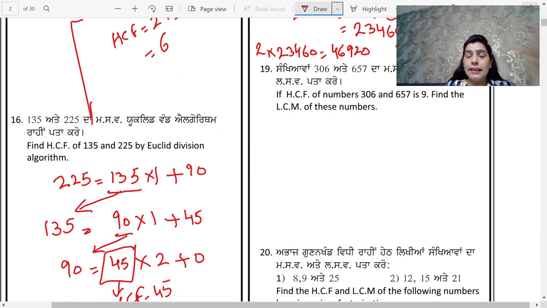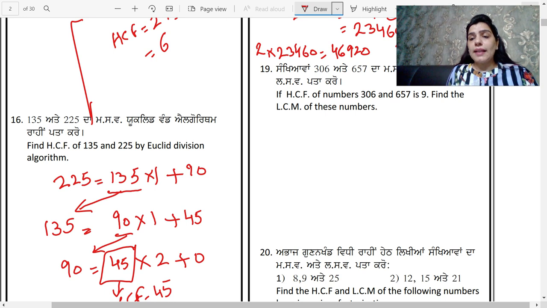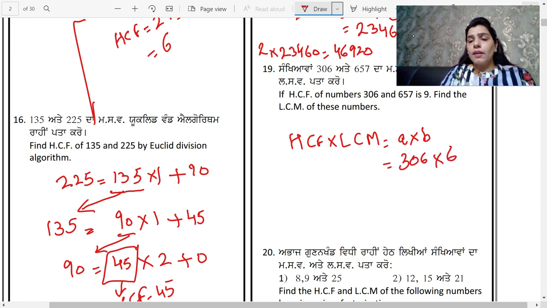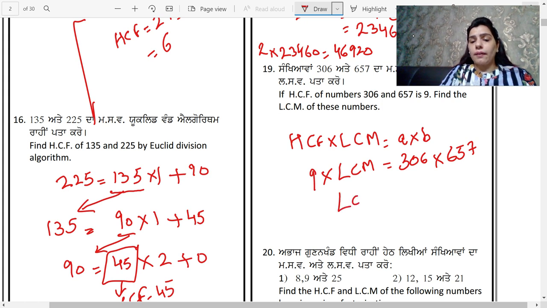Question number 19. If the HCF of the numbers 306 and 657 is 9, you have to find the LCM of these numbers. We will use the same result which we have used in question number 18, that is HCF multiplied by LCM is equal to A multiplied by B. Your first number A is 306, your second number B is 657. LCM I have to find and my HCF is 9. So from here I can find my LCM.